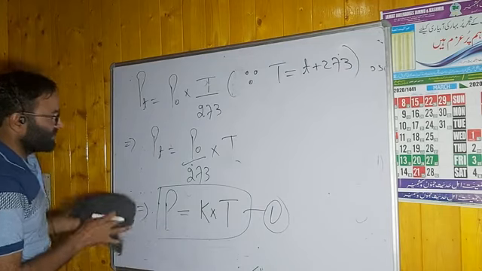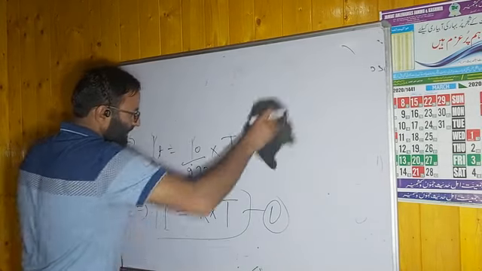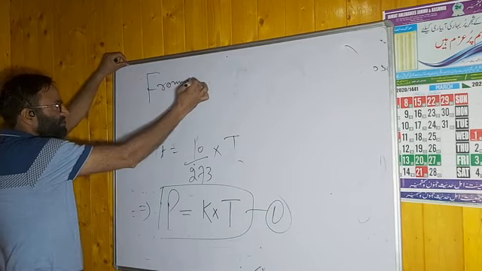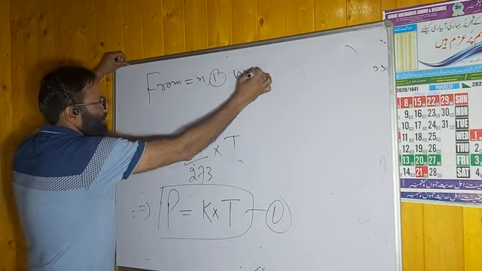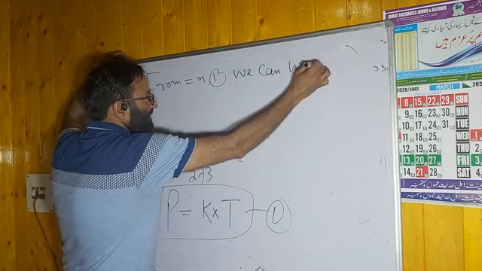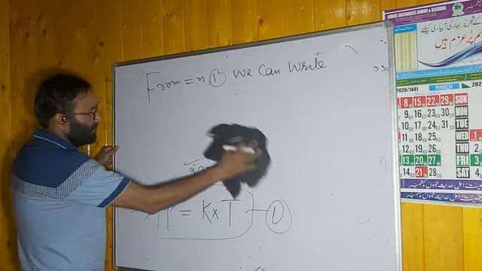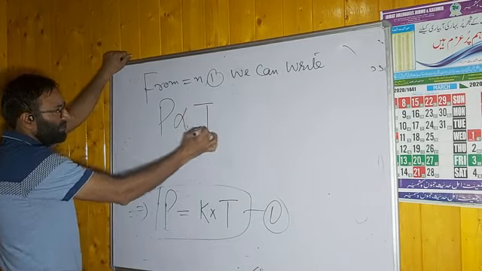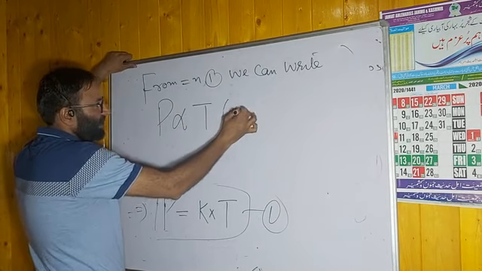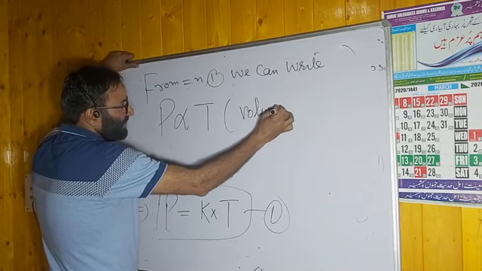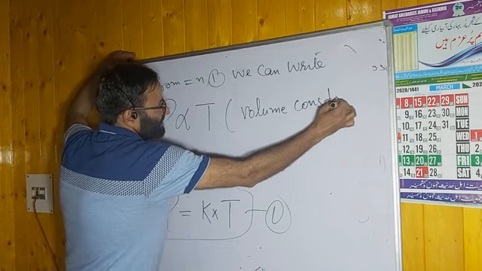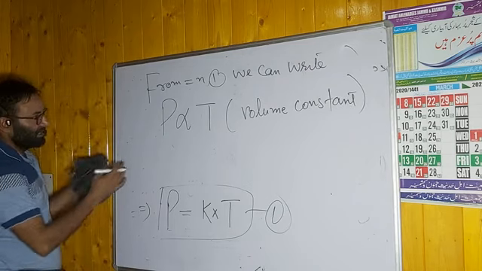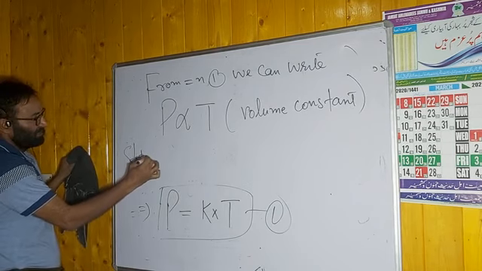From first, what you can write, dear students, pressure is directly proportional to temperature. Magar you have to keep the volume constant. This is the statement number 2 of the Charles law. You can mention here now from this statement number 2.